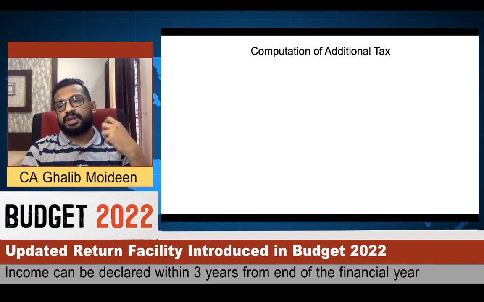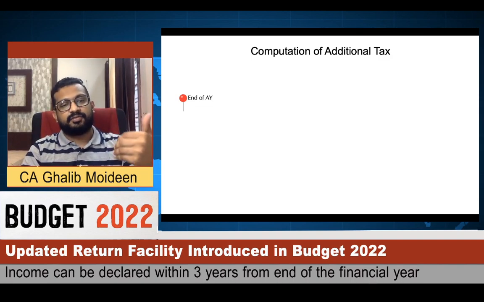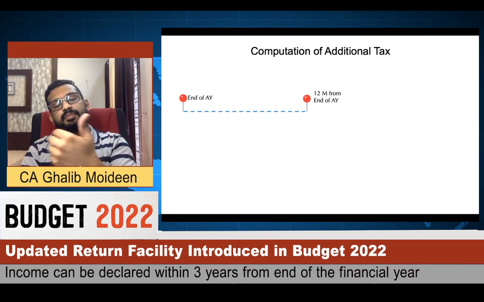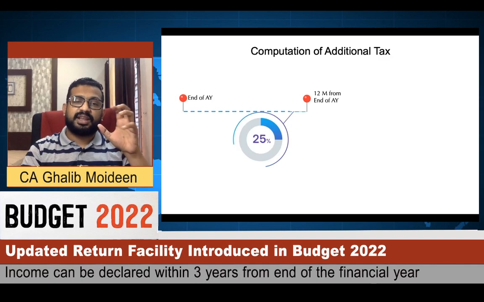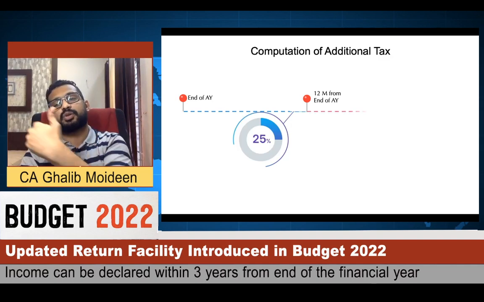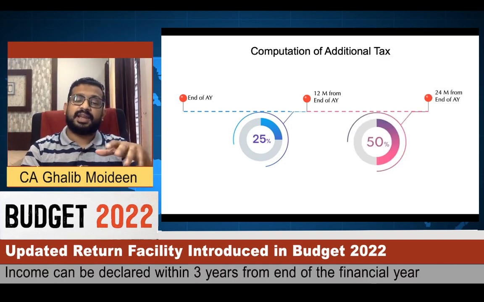So let's compute the additional tax. If you are filing an updated return within 12 months from the end of the assessment year, then the additional tax that you have to pay is 25% of the extra tax that you are liable to pay. And if your return filing period is from 12 months to 24 months from the expiry of the assessment year, then 50% is the additional tax that you have to pay.